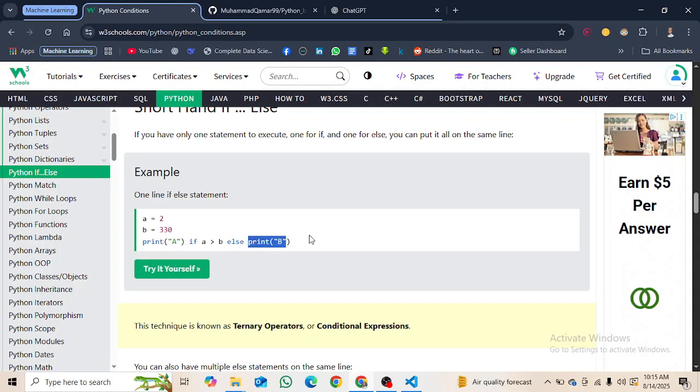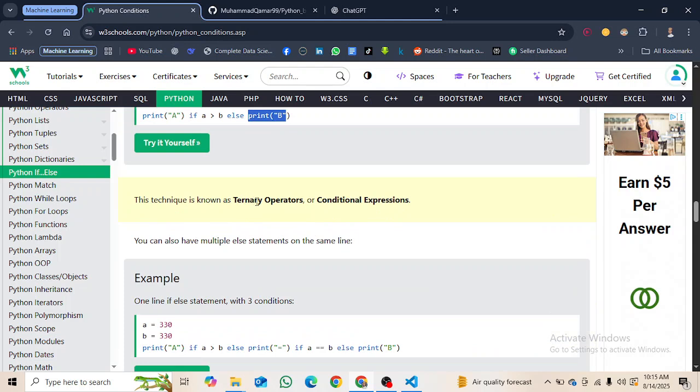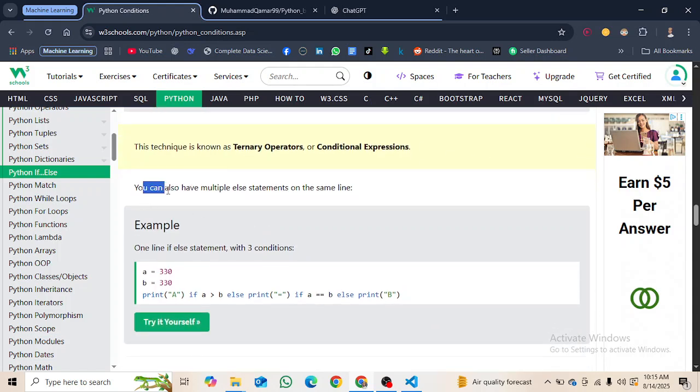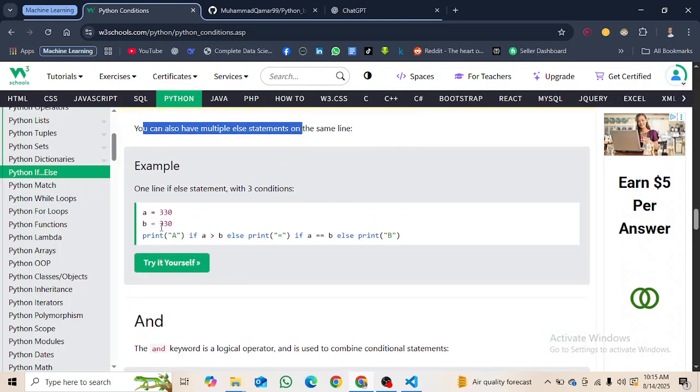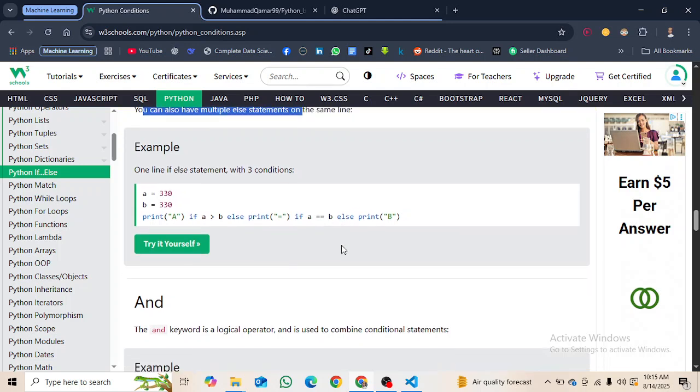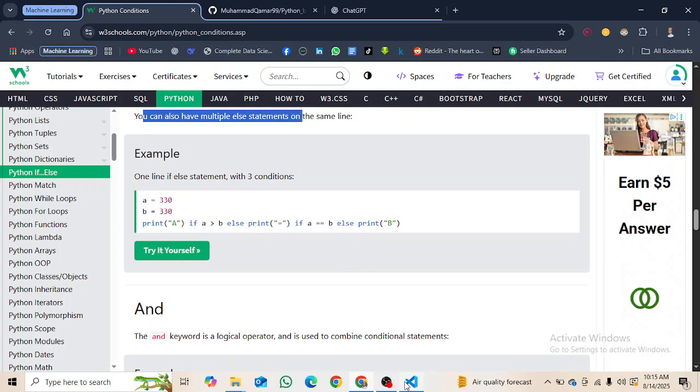This technique is known as ternary operators or conditional expressions. You can also have multiple else statements on the same line: print a if a is greater than b, else print equal if a is equal to b, else print b. Let's check out what it is going to do.